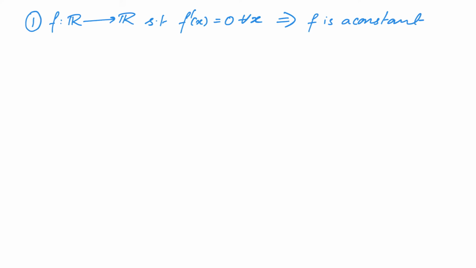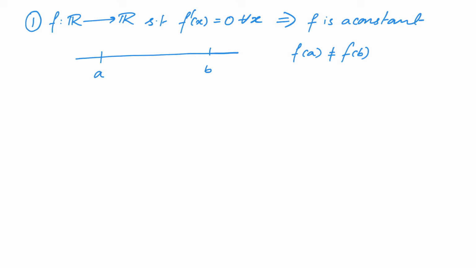More precisely, we proved this theorem using a proof by contradiction. We assume the function is not constant, which means there exist 2 points a and b such that f of a is not equal to f of b, and then you apply the mean value theorem to the interval a comma b. Then you will get a point c in between a and b where the derivative is not equal to 0. And that is a contradiction, therefore f has to be a constant.